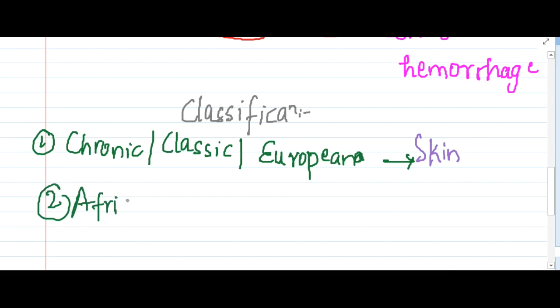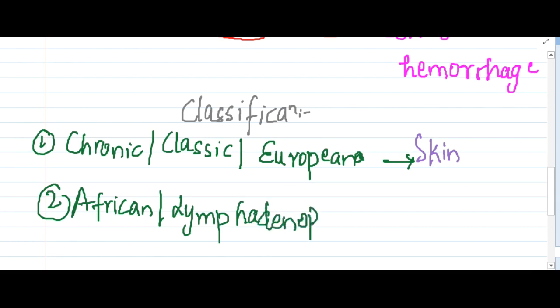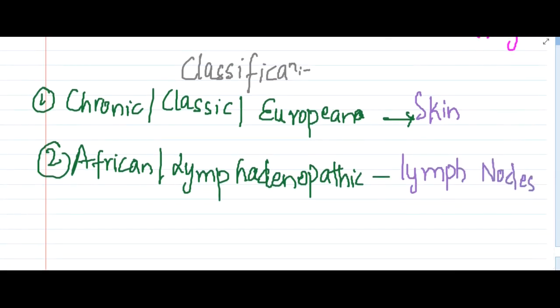Second, we have African or lymphadenopathic Kaposi's sarcoma. As the name says, it is present most commonly in Africa, and here the lymph nodes are most commonly affected.